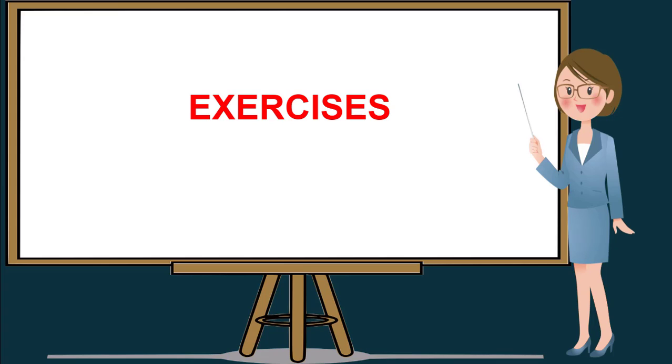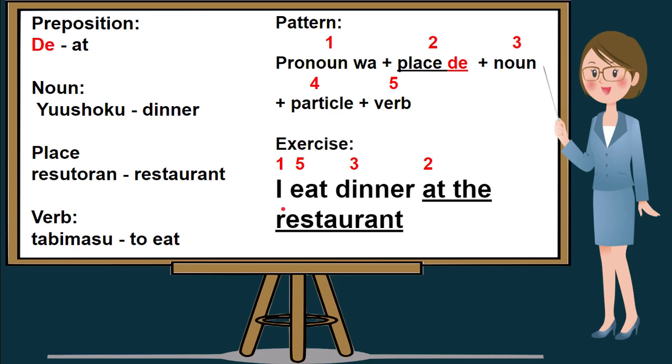This time we will be having an exercise. I will be giving you 5 seconds to translate our sentence in Nihongo using the pattern which I have taught you earlier. Our first sentence will be, I eat dinner at the restaurant.